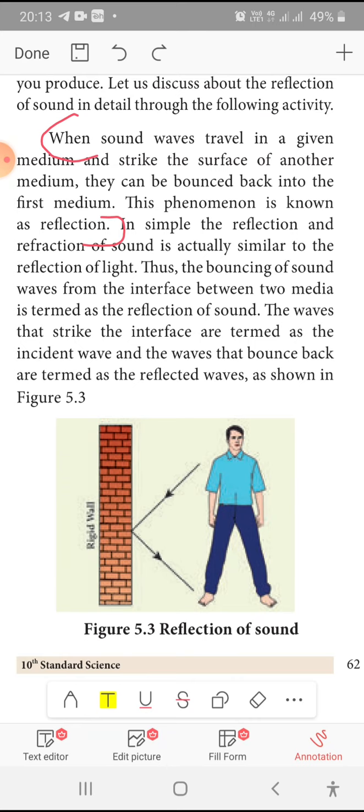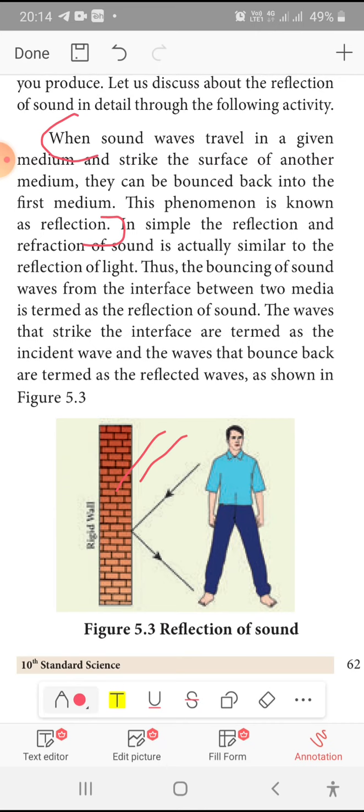The waves that strike the interface are termed as incident wave, and the waves that bounce back are termed as reflected wave. As in the light, incident ray and reflected ray, here also the arrow mark towards the wall shows the incident wave. The arrow mark towards the man shows the reflected wave.